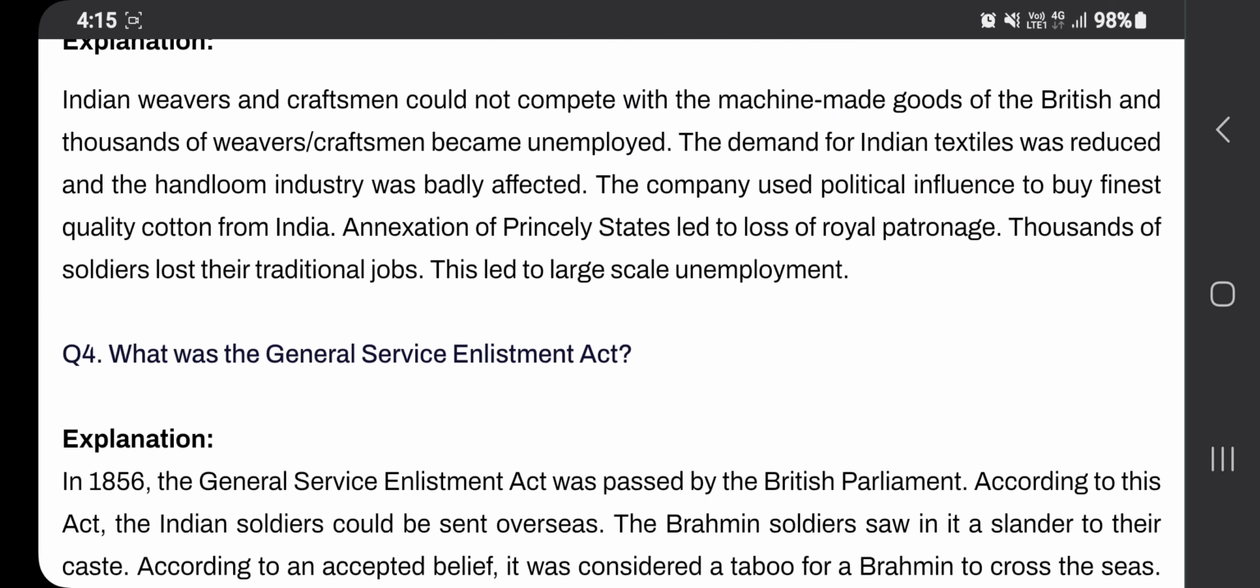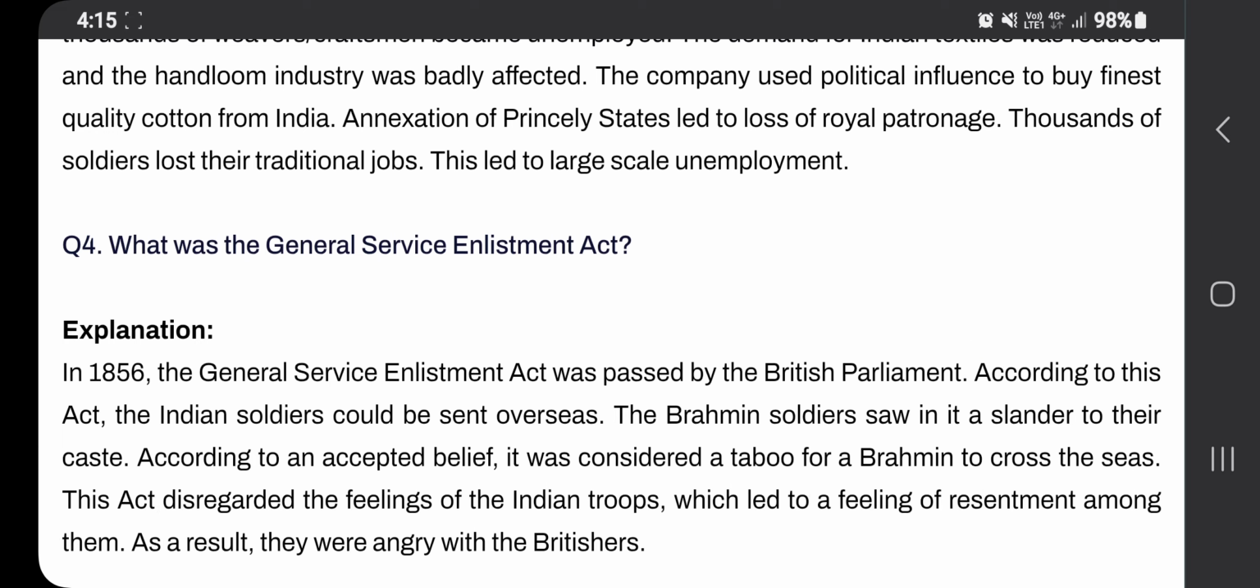Then, what was the General Service Enlistment Act? That is another question that may be coming. It is an act introduced by the British in 1856. The year you have to mention very clearly. In 1856, it was passed by the British Parliament. According to this act, Indian soldiers could be sent overseas. That is the very important point in that one.